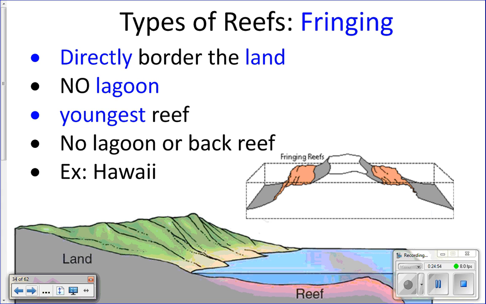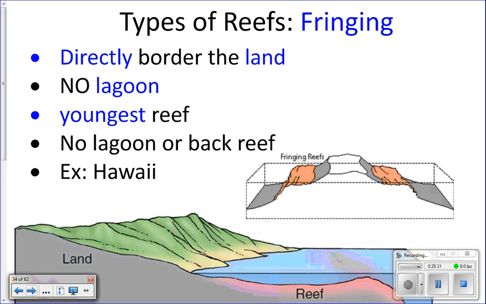So fringing reef. A fringing reef is located right off the edge of the land. So it directly borders the land. It actually doesn't have a lagoon or a back reef. This is like in Hawaii. When you walk out into the water, you walk directly onto the reef flat. There is no back reef, no lagoon, because it's directly up against the land. So you walk out directly onto the reef flat.